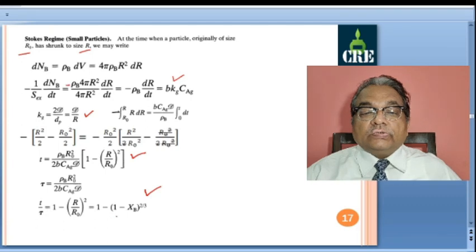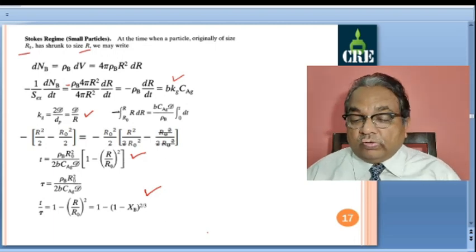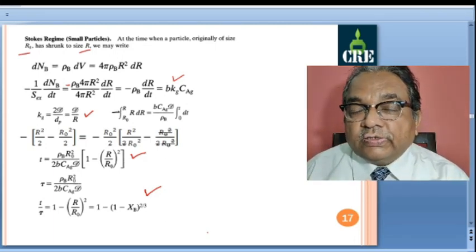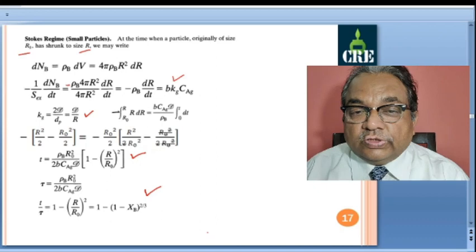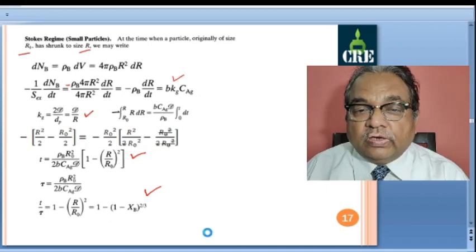So 1 minus xb raised to 2 by 3. This is the final expression for small particles, and this is a special case of shrinking spherical particles.